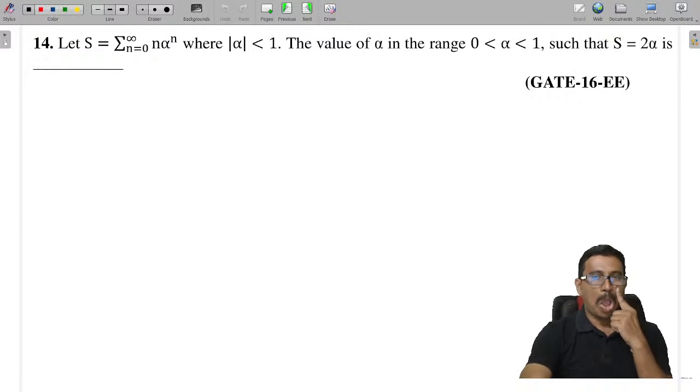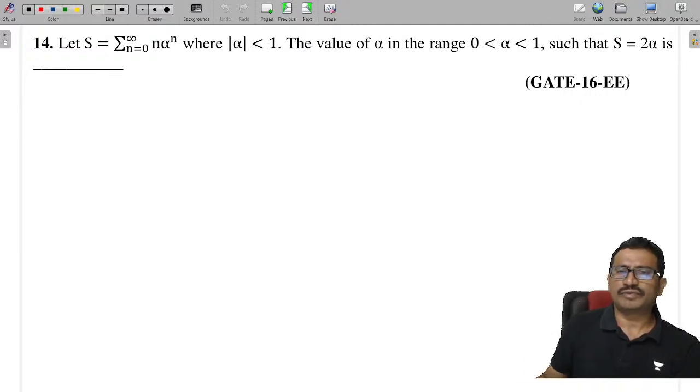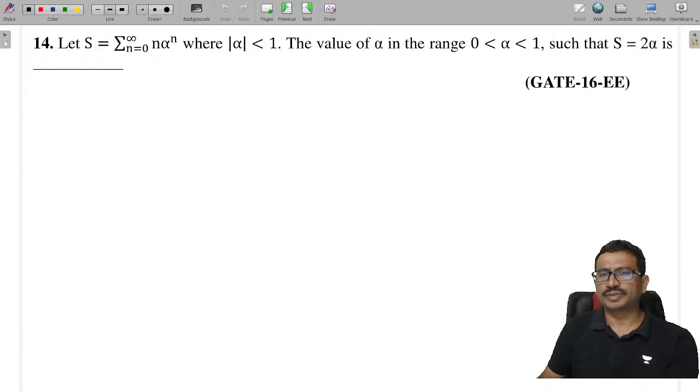Next, take the next problem. They have given S as sigma n from 0 to infinity, n into alpha power n, where mod alpha is less than 1. The value of alpha in the range 0 to 1 such that S is equal to 2 alpha is.